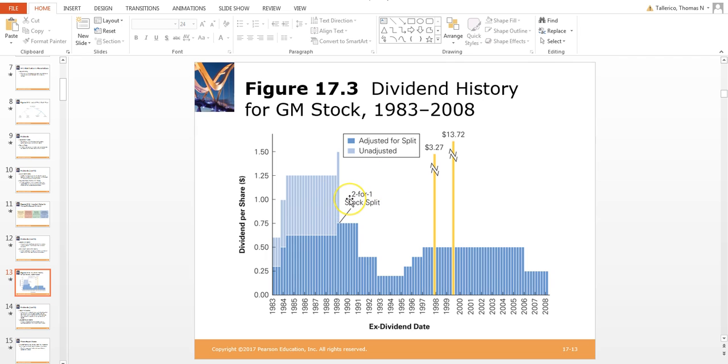If you had one share that paid $1, now you have 2 shares that each pay a 50-cent dividend. That doesn't go up, right? So this was all adjusted for the split, and this is unadjusted here.